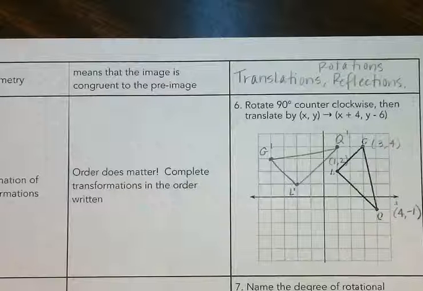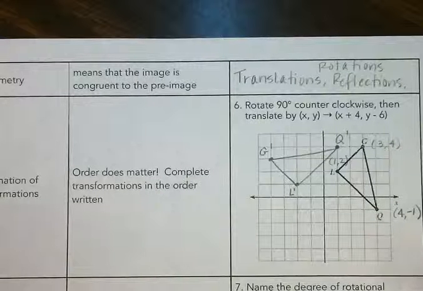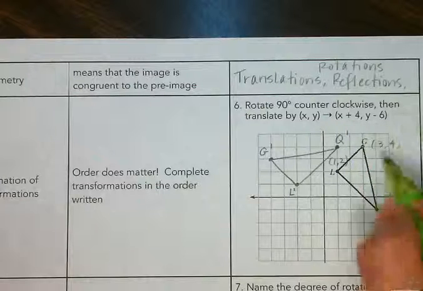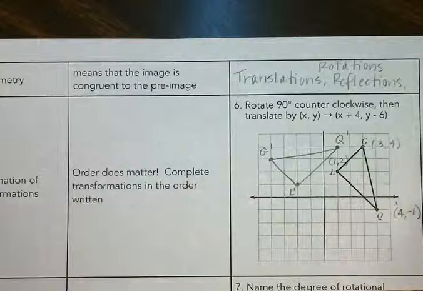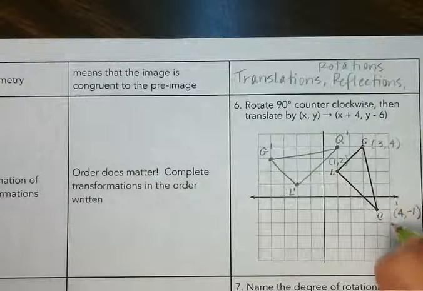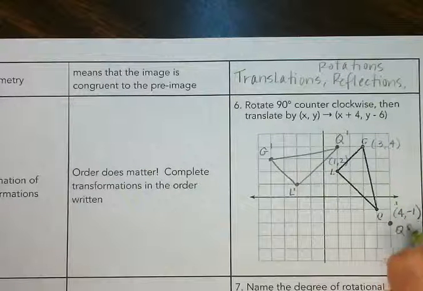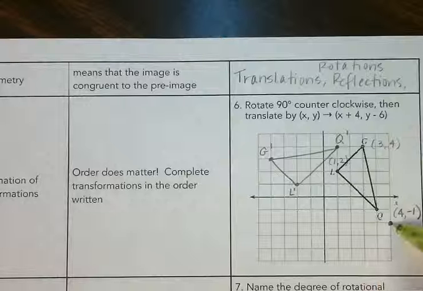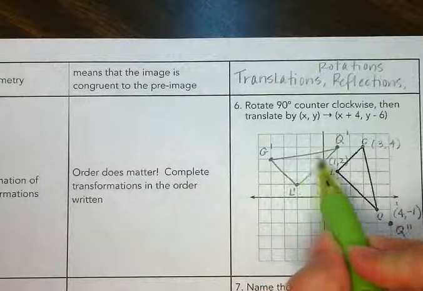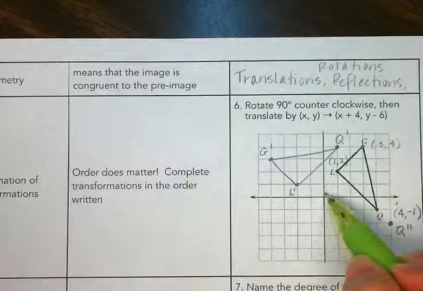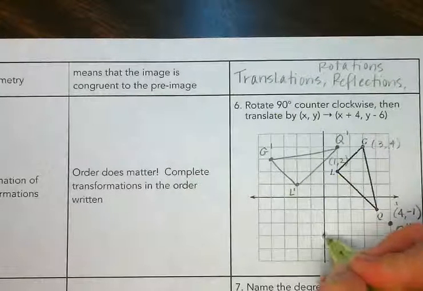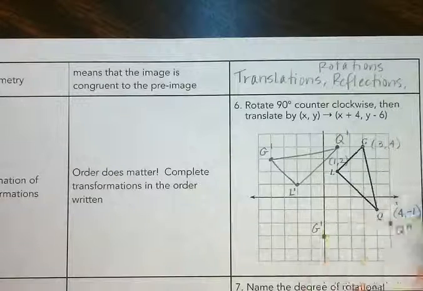All right, now what we're going to do is translate it. We're going to take this shape, we're going to go 4 spaces to the right and down 6. So I'm going to go 4 spaces right and then down 6. So 2, 4, 6. So this one right here is Q double prime, because this is our second transformation. So right here we're going to go to the right 4 and down 6. So G prime should be, or sorry, G double prime.